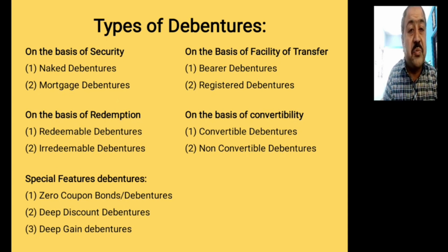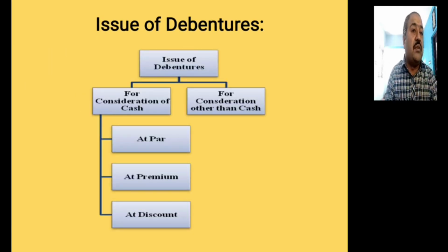And now there are some special kinds of debentures, which are zero coupon bond debentures, deep discount debentures, deep gain debentures. These are the various types of debentures that may be asked in your examination, and you have already learned this concept in your 12th standard, so there is no need to repeat it again and again. These are the types of debentures. And now the next topic is issue of debentures.